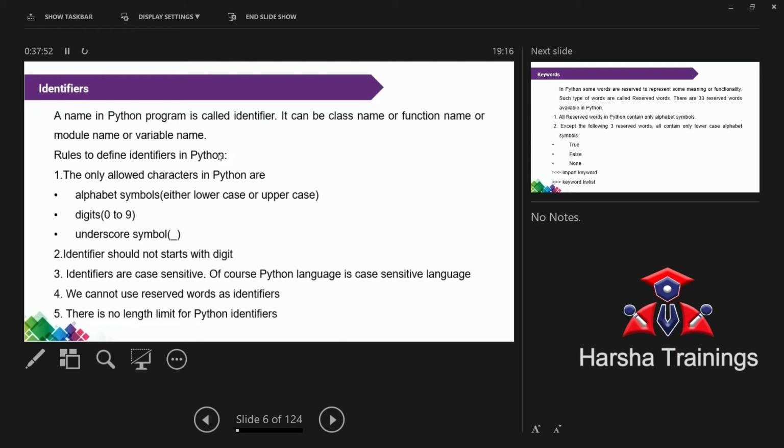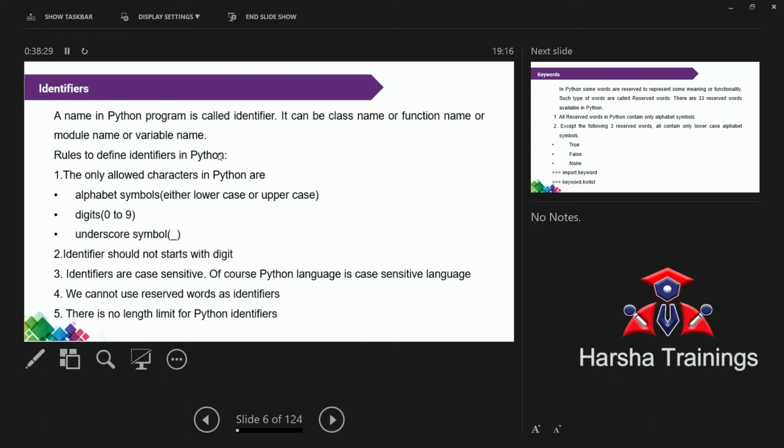An identifier contains three things. What are the three things? Letters. Letters in the sense alphabets, A to Z. Remember, what do you mean by case sensitive? Case sensitive in the sense uppercase letters are different from lowercase letters. Capital A. How can you differentiate uppercase letters from lowercase letters? Caps is small, that is not the thing. From the system point of view, how does the system know?